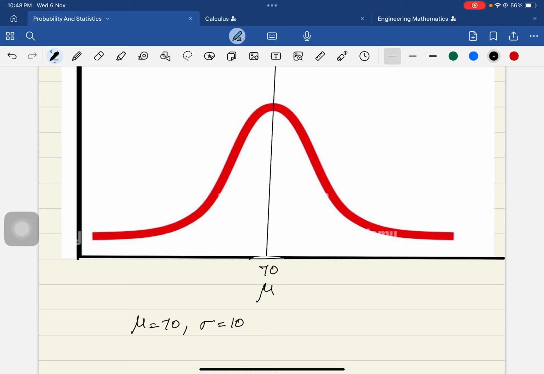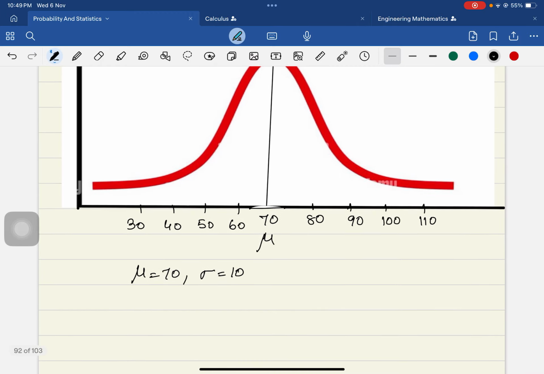When sigma is 10, the next value will be 70 plus 10, which is 80, then plus 10 is 90, plus 10 is 100, plus 10 is 110, and it goes on like that. On the other side it is minus 10, 60, minus 10, 50, minus 10, 40, minus 10, 30, and so on.